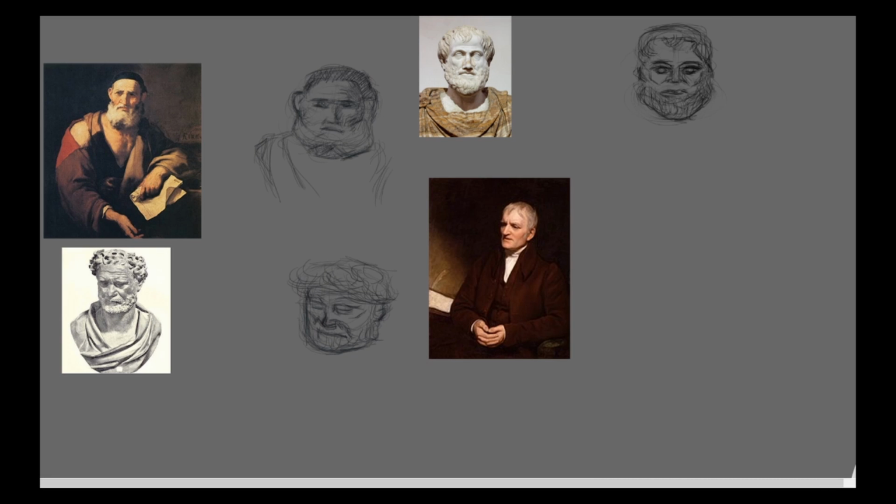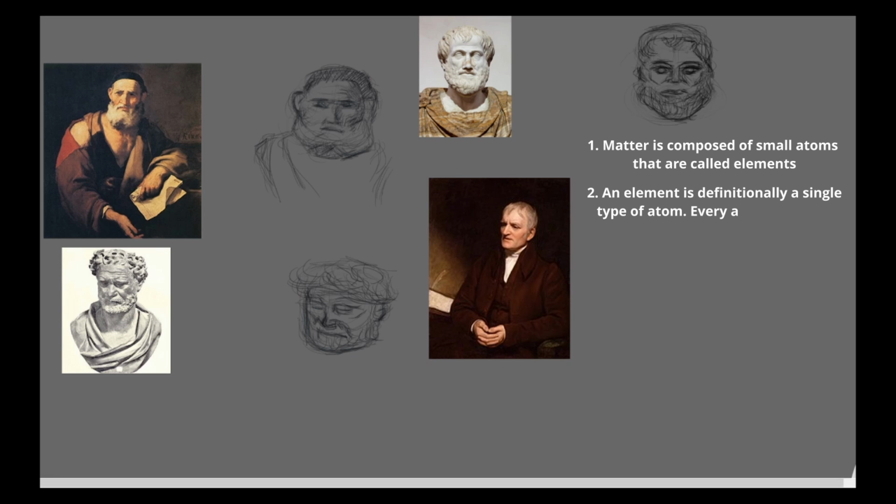1. Matter is composed of really small particles called atoms, which is kind of interchangeable with the word element. That's as small as you can go before it isn't an element anymore, and thus chemical change can't happen if you try and go any smaller. 2. When talking about elements, any given element can only be one type of atom. Every atom of that element will have a mass characteristic of that particular atom across the board for all atoms within the element. And there are a lot of them.